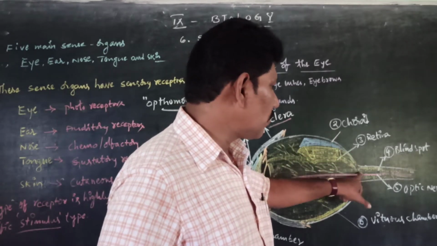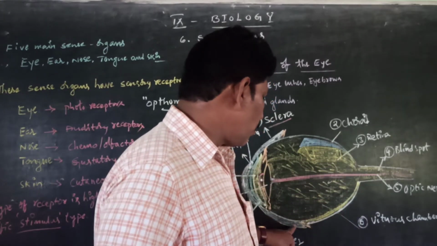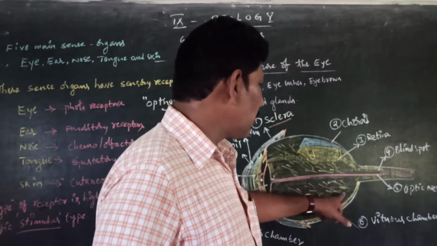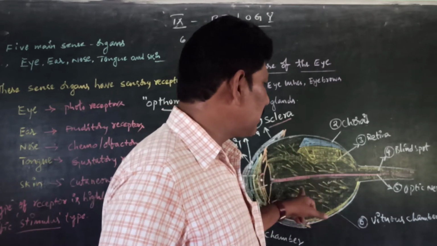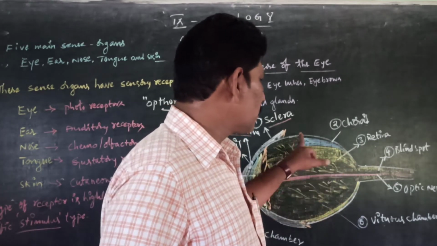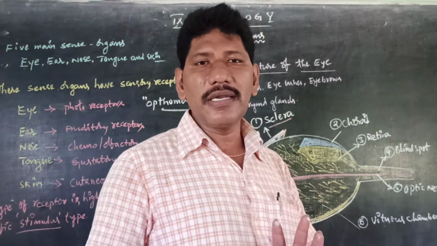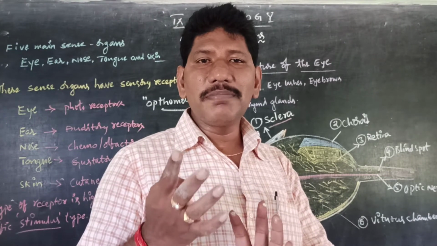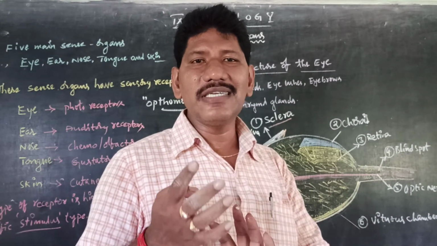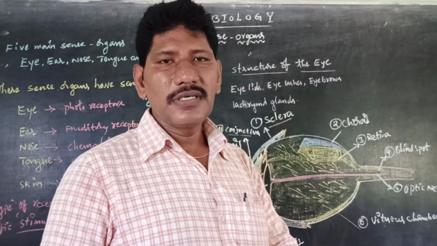It is attached to the black colored part. The total eye is covered by this choroid layer, which has rich blood vessels. Clear, children?